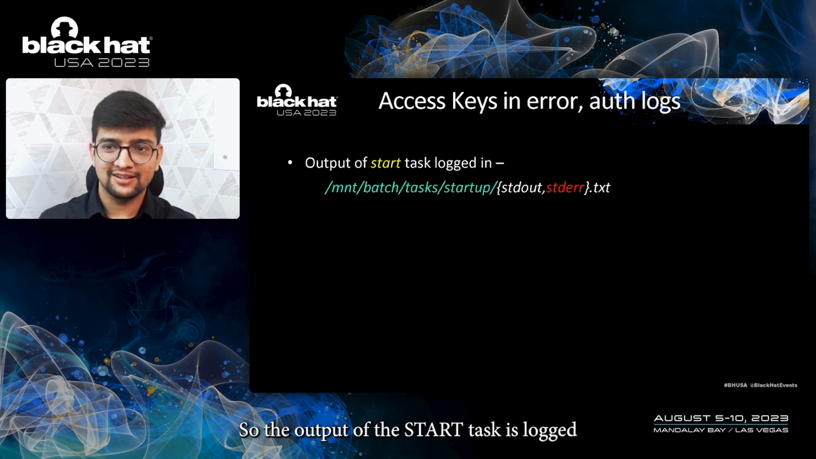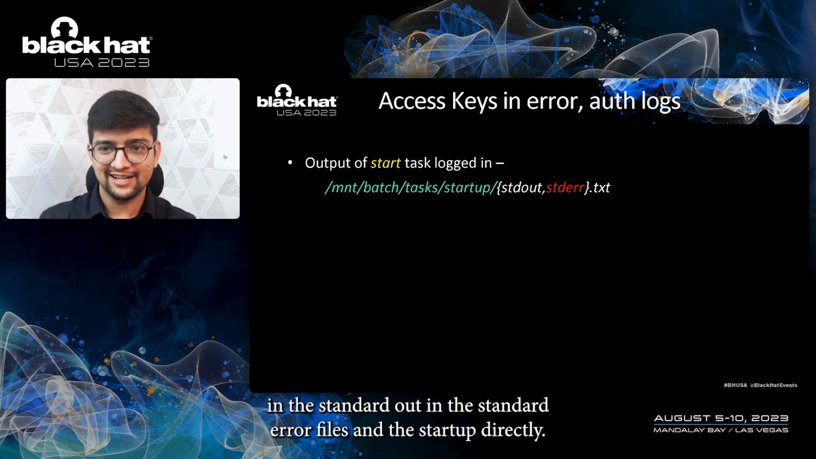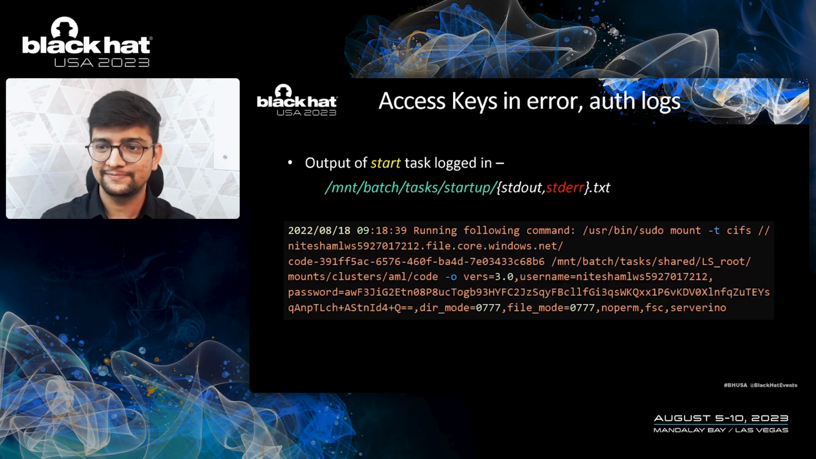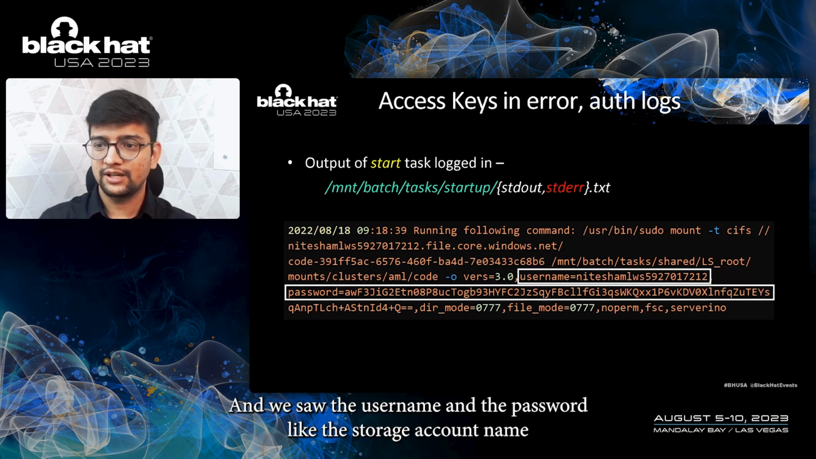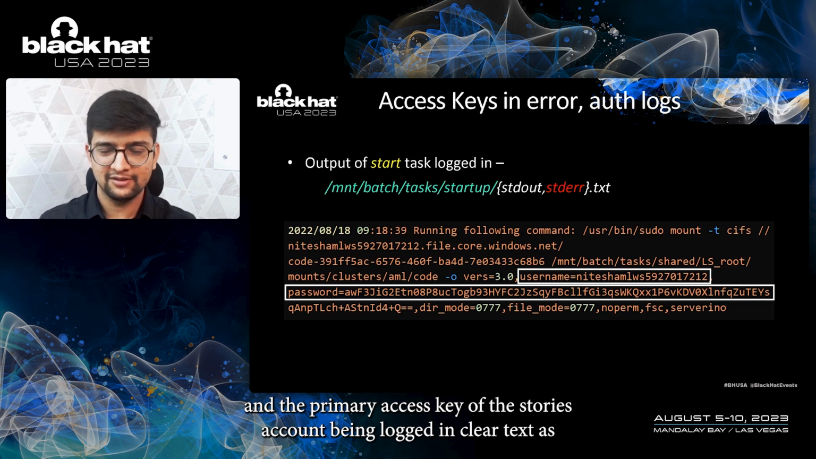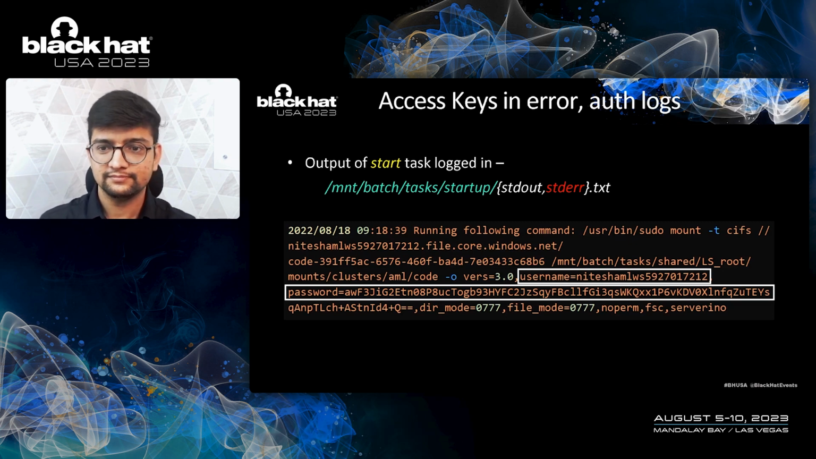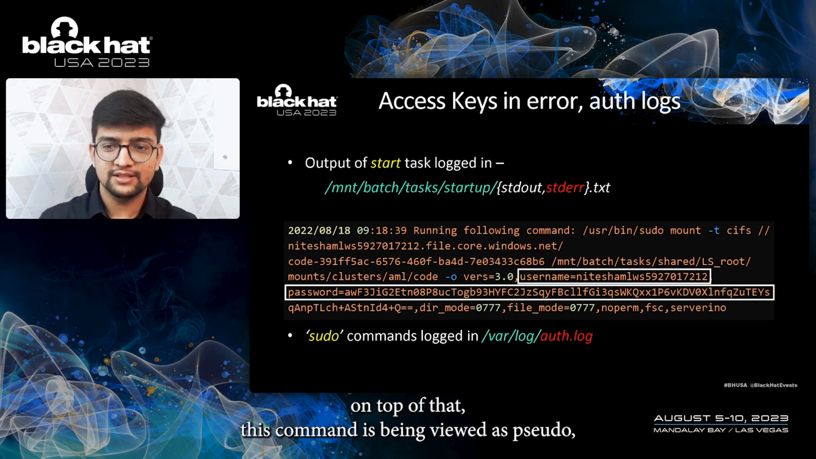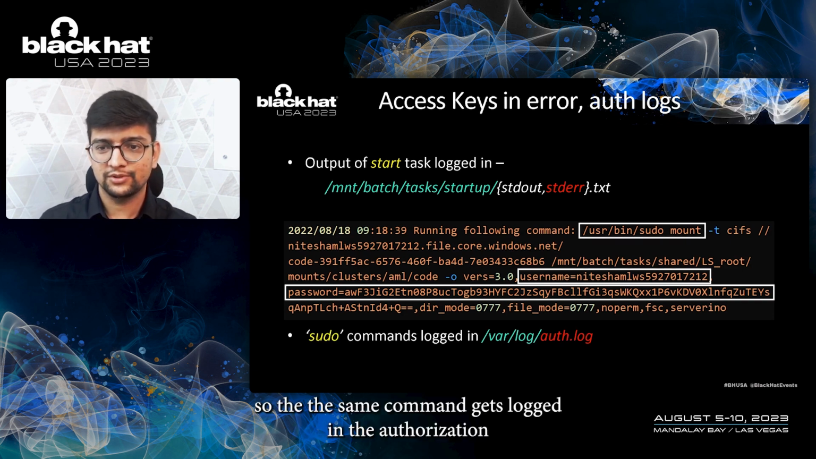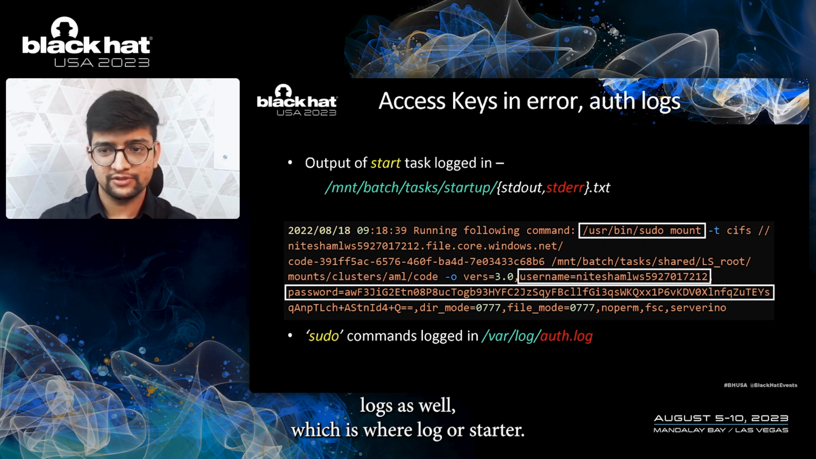So the output of the start task is logged in the standard out and the standard error files under the startup directory. And we saw the username and the password, like the storage account name and the primary access key of the storage account, being logged in clear text as is in the error logs. On top of that, this command is being run as sudo. So the same command gets logged in the authorization logs as well, which is var log auth.log.